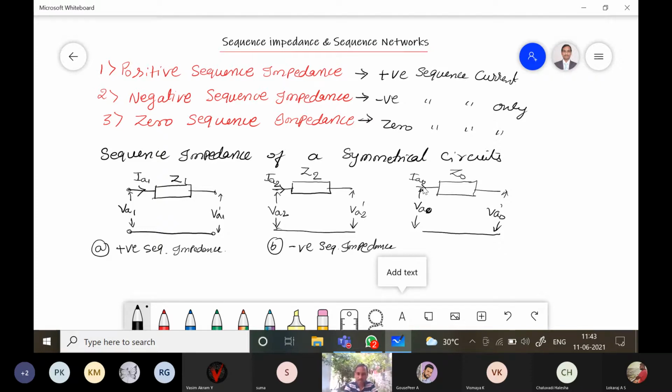Similarly we need to represent the diagram, so all of you take this. Next I will clear the board. The third one is zero sequence impedance.